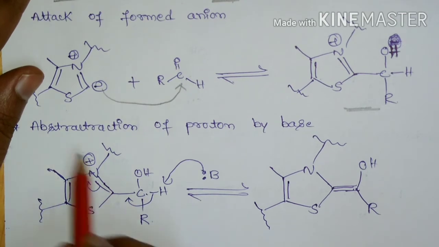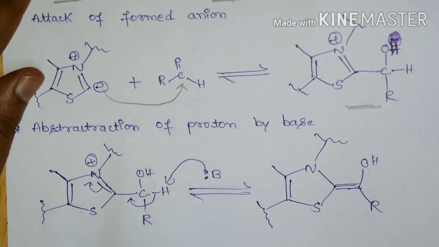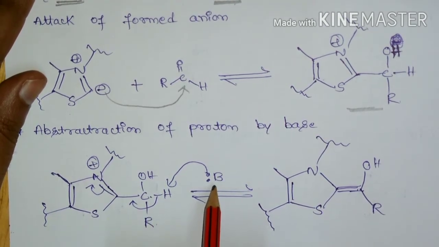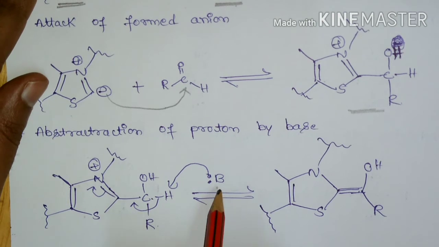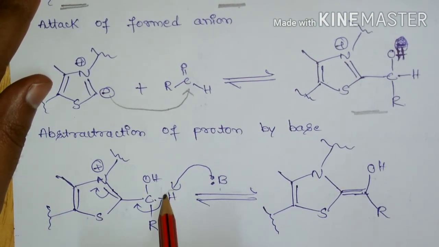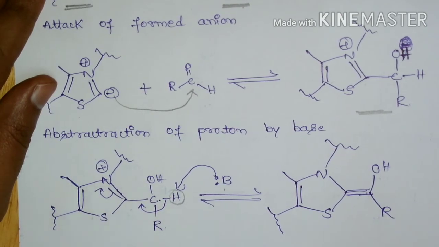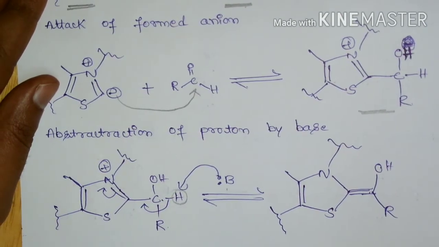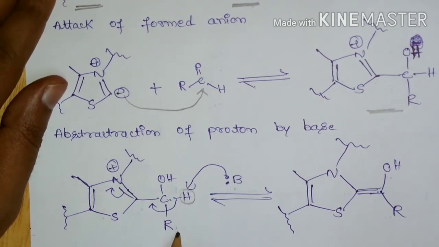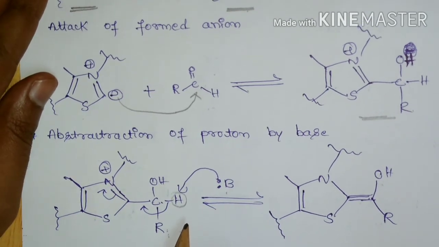Then there will be abstraction of a proton by base. Since we are using a mild base, whatever base is present in the reaction medium now abstracts this proton, and there will be a shift of the anion. So in this step it is different from the cyanide ion catalyzed mechanism.